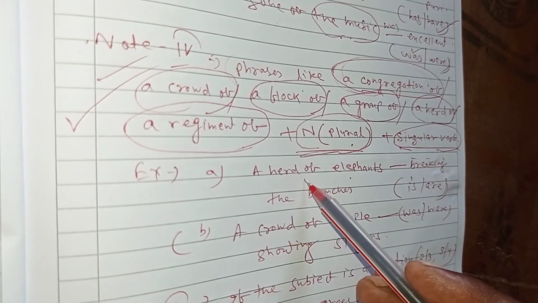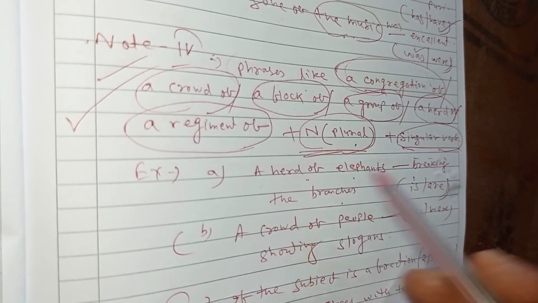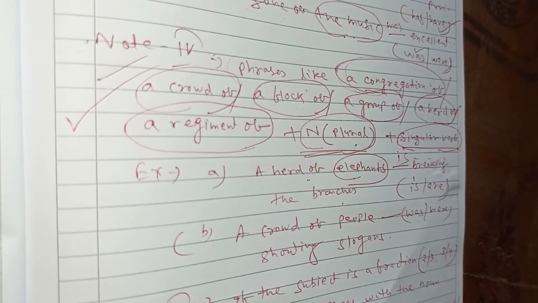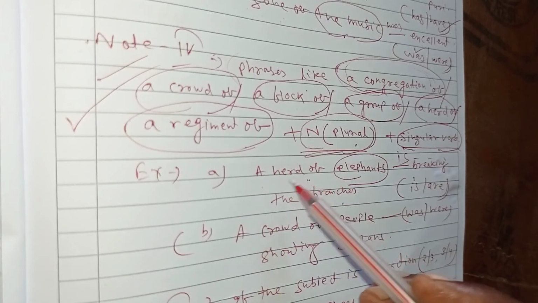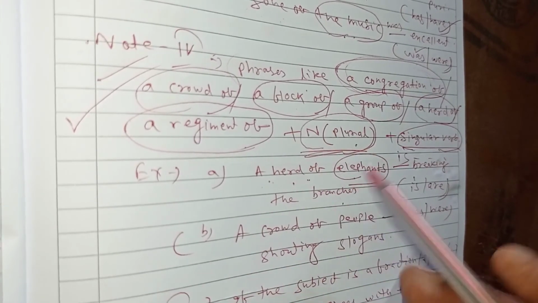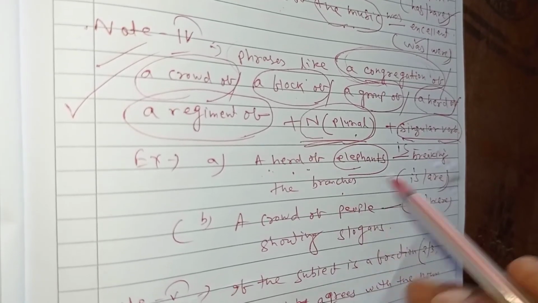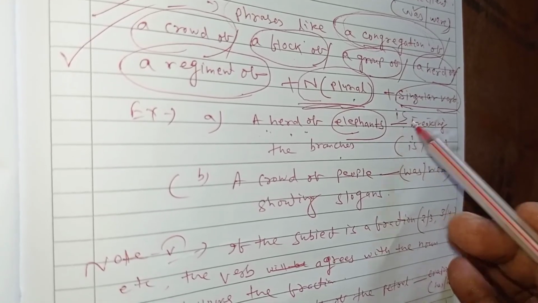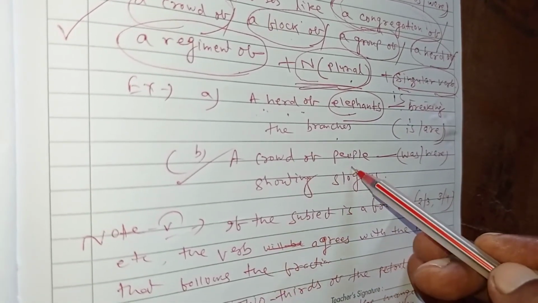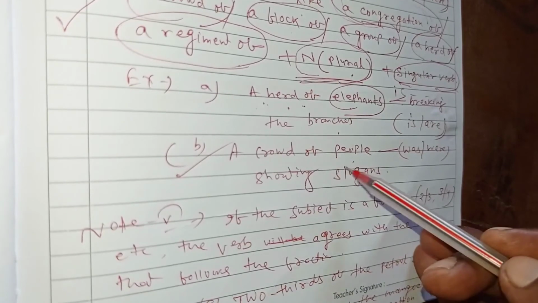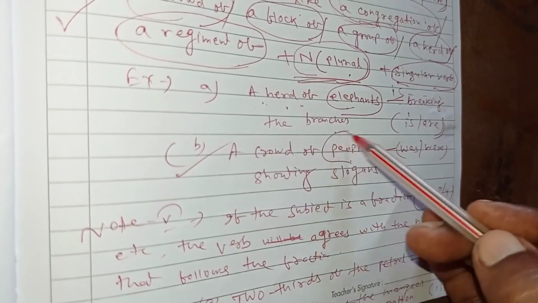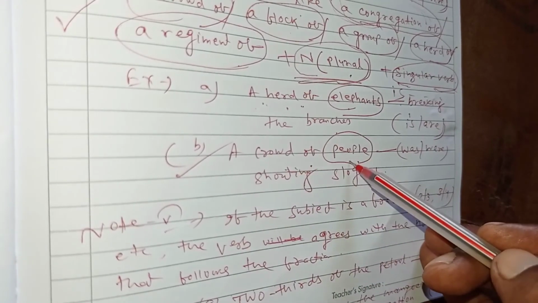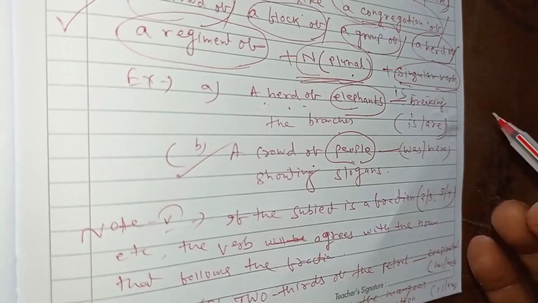A herd of. A herd of, but the noun is plural, but the verb is singular. Okay? This phrase "a herd of" makes the entire group singular. That is why this sentence should be followed by the singular verb "is". Similarly, a crowd of people, a single unity, you should remember. A crowd of people is plural, but "a crowd of" makes the noun singular, or a single unity.